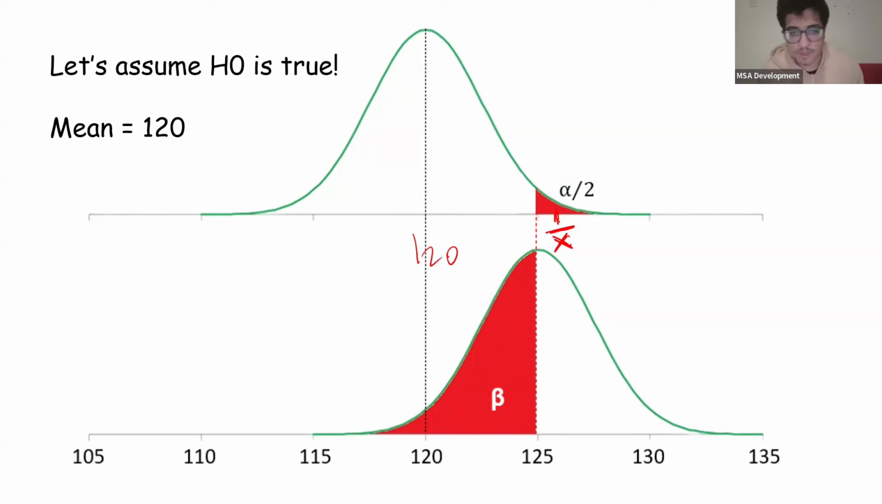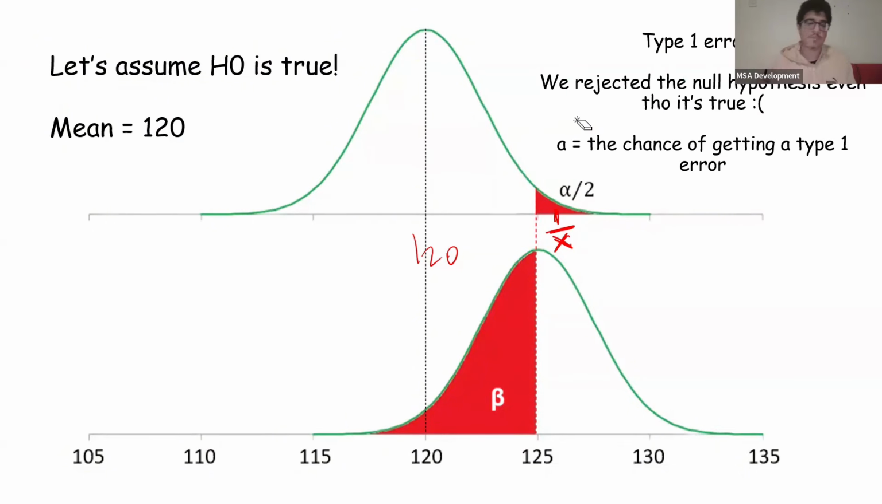Actually, this doesn't make sense with blood pressure anymore. Let's say it's blood glucose level instead. So we reject the null hypothesis. We'd say that the chances of this happening are very low, so that's why we're rejecting the null hypothesis. Well, we just made a type 1 error. We rejected the null hypothesis even though it's true.